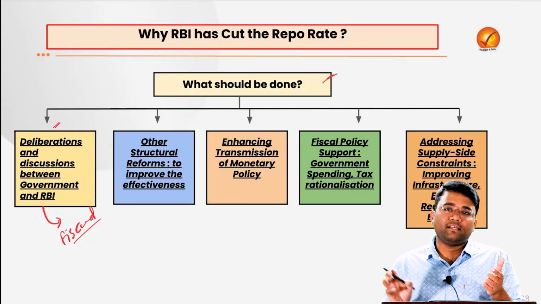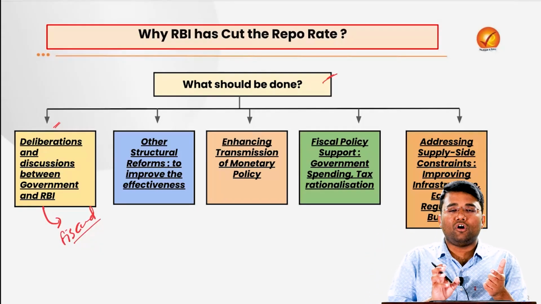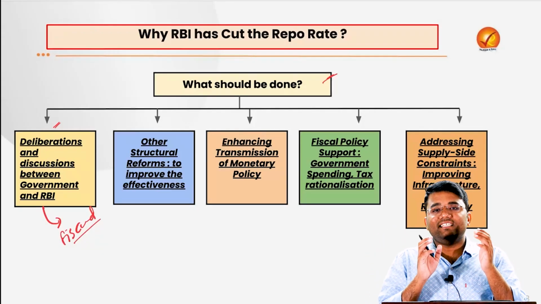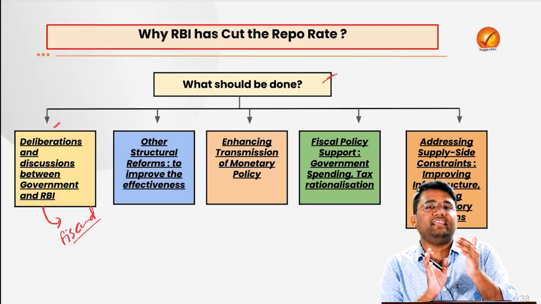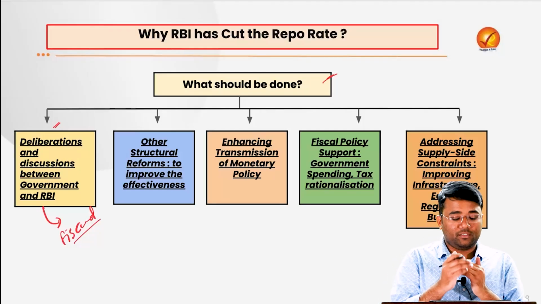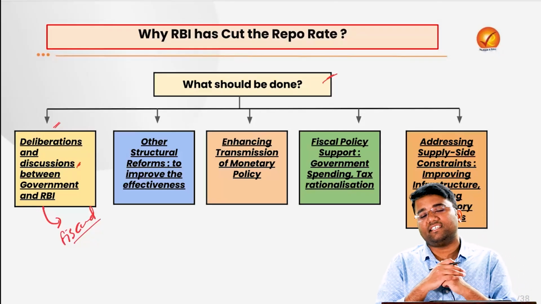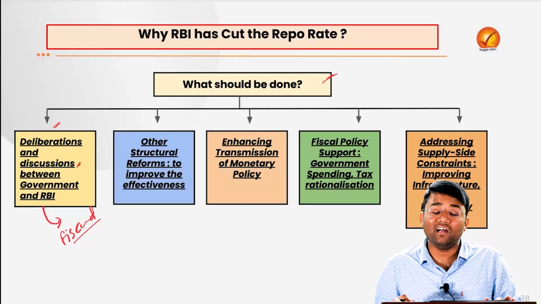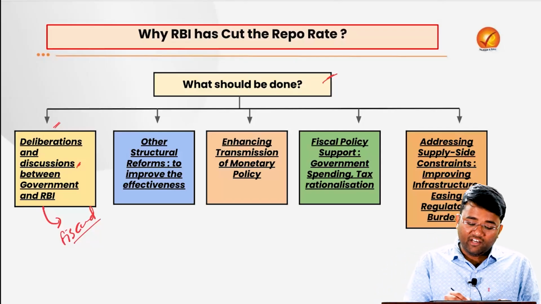It should be supported by the simplified rules, laws and regulations that are in place, and that will ensure that there is a policy in sync between the monetary policy and the fiscal policy, and that is only possible when we will have proper discussions and deliberations between the government as well as the Reserve Bank of India.